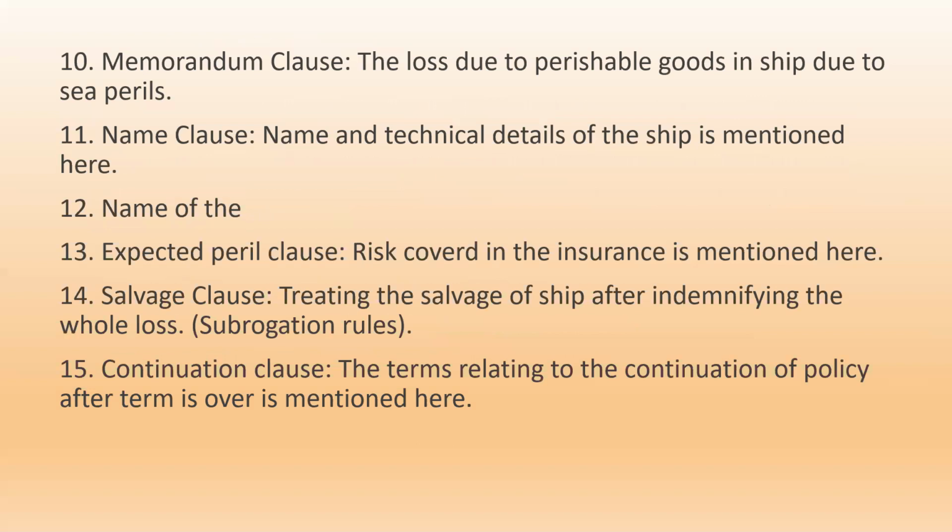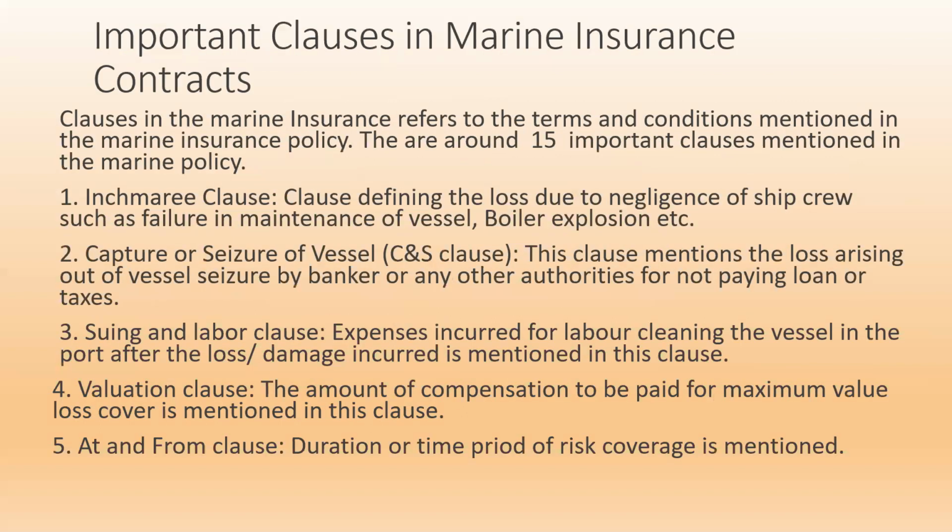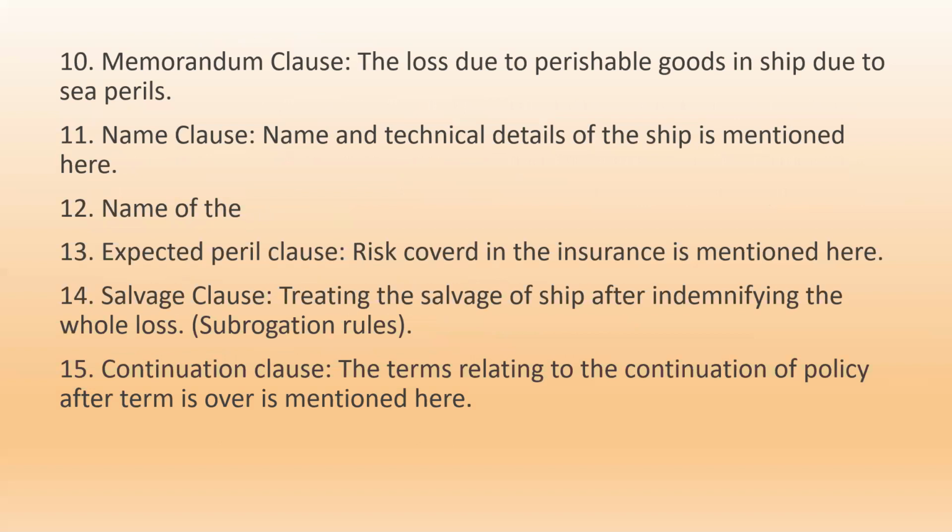One more important point, the clause which I forgot to include in this list, is the jettison clause. This is the 16th important clause. Jettison means, sometimes the ship is getting heavy damage because of overloading of the cargo.